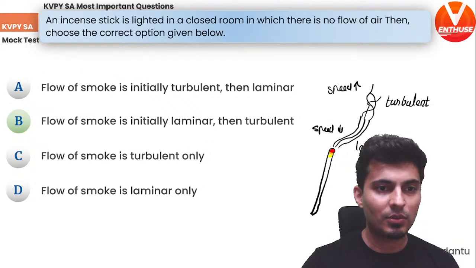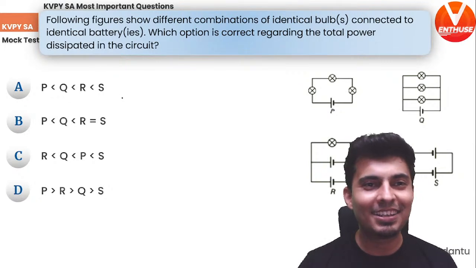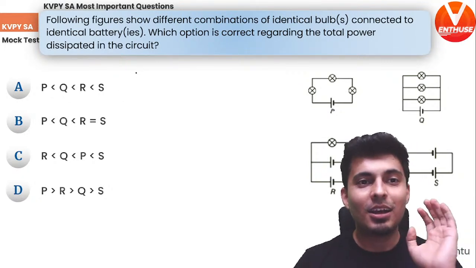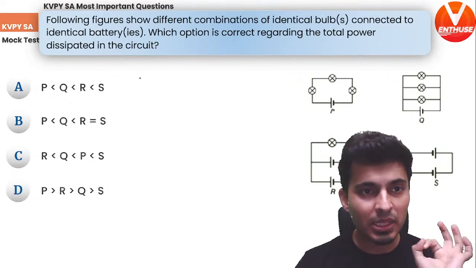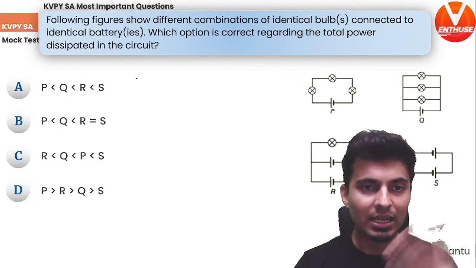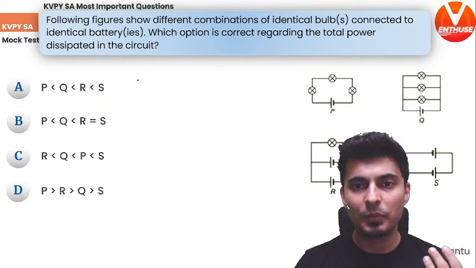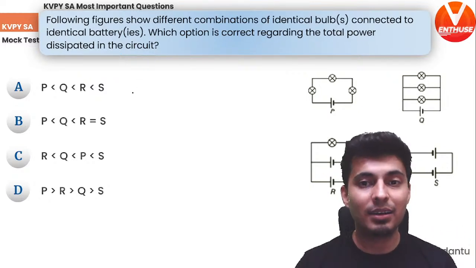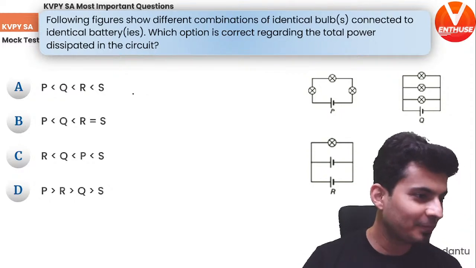So there we go. A question on current electricity. There are 4 different combinations of identical bulbs. They are connected to identical cells or battery or batteries. Only one of the options of the total power which is dissipated is correct. Which is the correct order of the power dissipated?